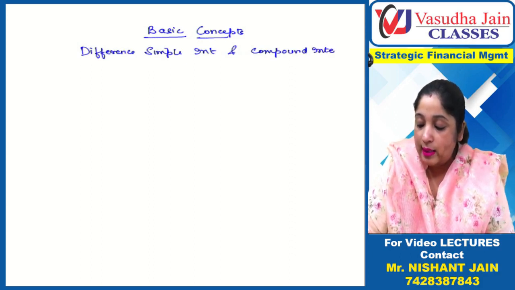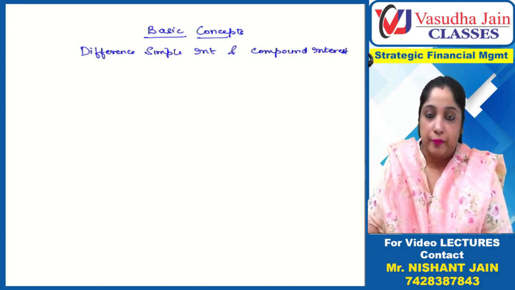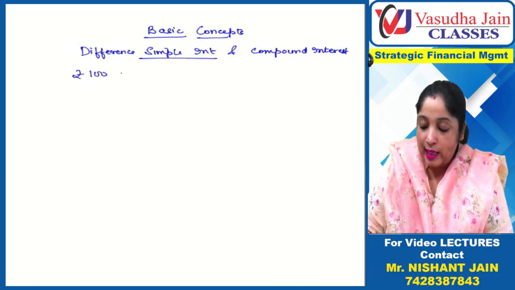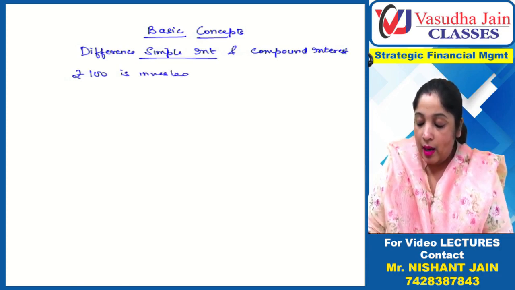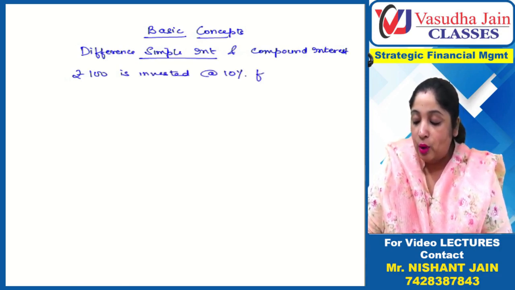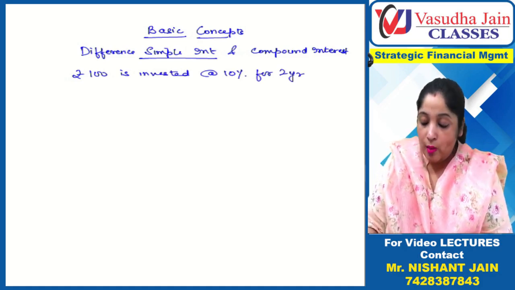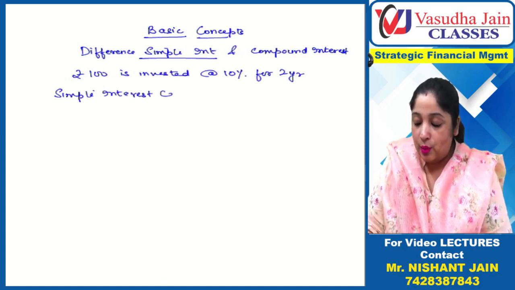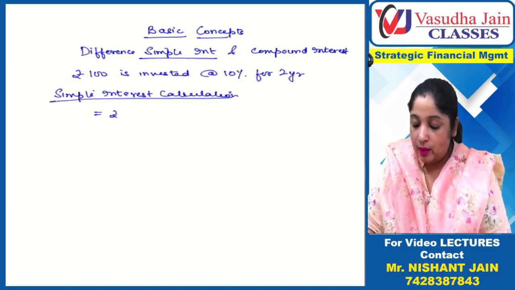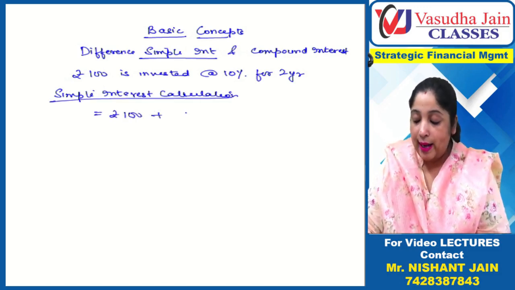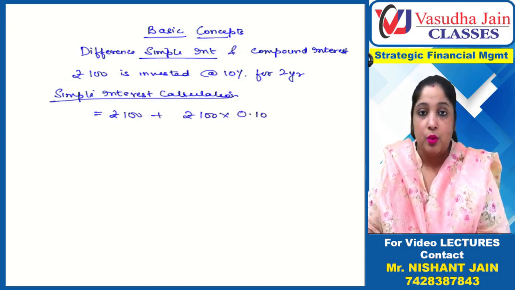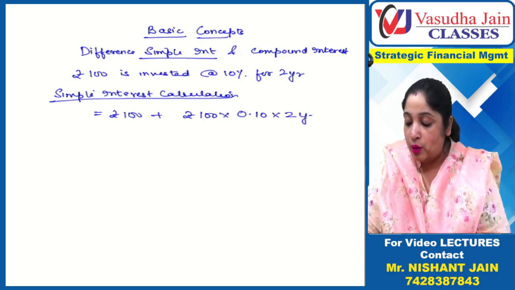So let us understand this and derive a formula out of it. Simple interest means that suppose 100 rupees is invested at the rate of 10% for 2 years. So how much will you get under simple interest? Under simple interest calculation, you will get rupees 100, the principal, plus you will get 10% interest on 100 rupees, 10% I can write 0.10, and this interest you will get for 2 years, right?